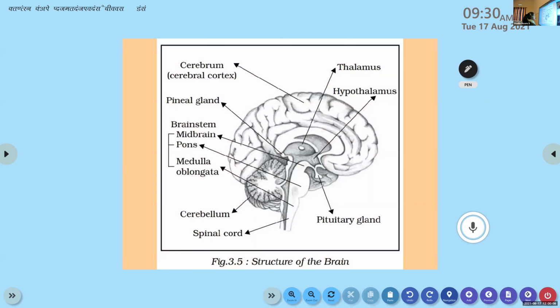Now, this is the whole structure of the brain with the cerebrum, pineal gland, brainstem, containing the midbrain, pons and medulla oblongata. Then cerebellum, and the spinal cord is here, starting from there towards the down part. Then pituitary gland, thalamus, hypothalamus. We'll be learning about different parts as separate portions.